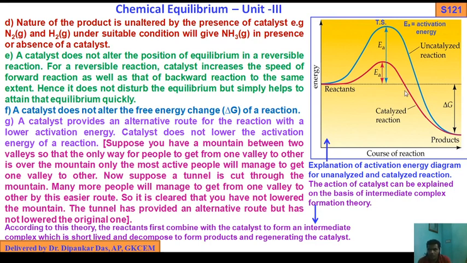In the presence of catalyst, the activation energy required is very less compared to this amount. This is the blue line, this is the red line. So in the presence of catalyst, reactant molecules require lower activation energy. Reactant molecules must climb up this amount of energy, this height, to convert to product through a transition state. So more reactant molecules can convert into products easily, because the transition state, or intermediate complex or activated complex, is unstable and dissipates into products.